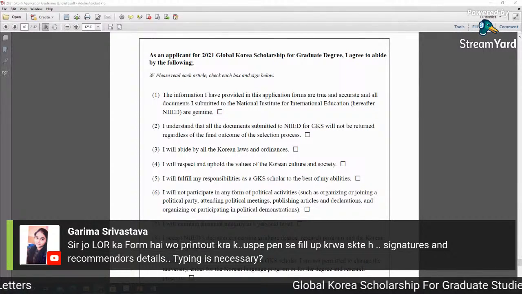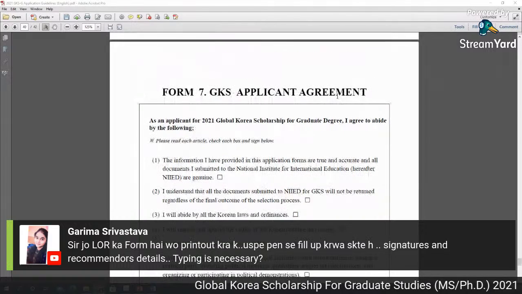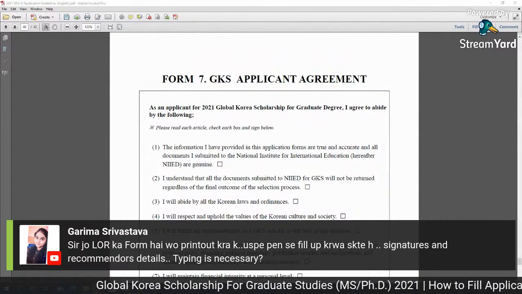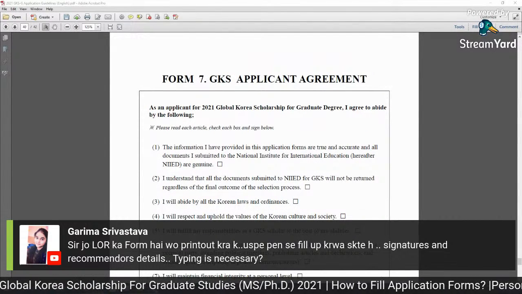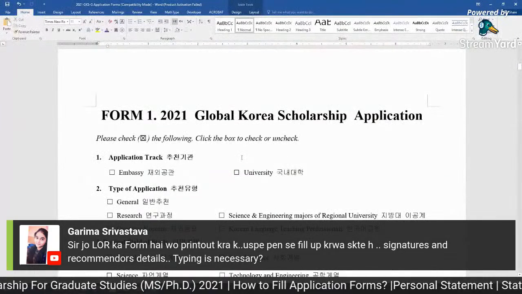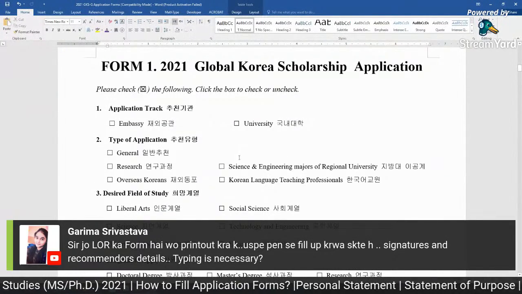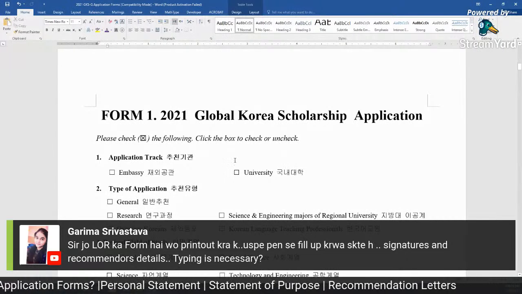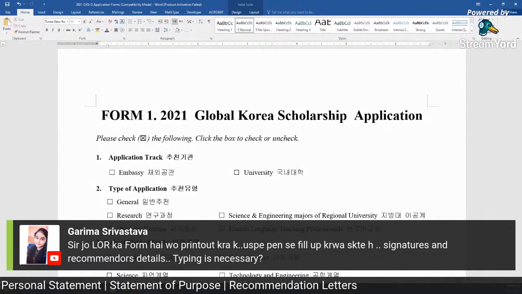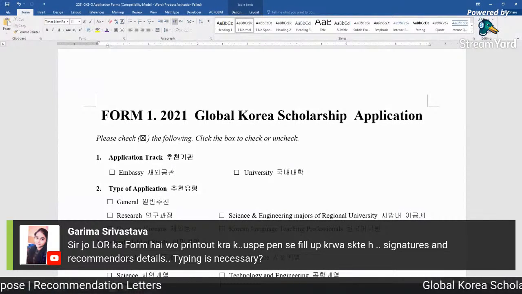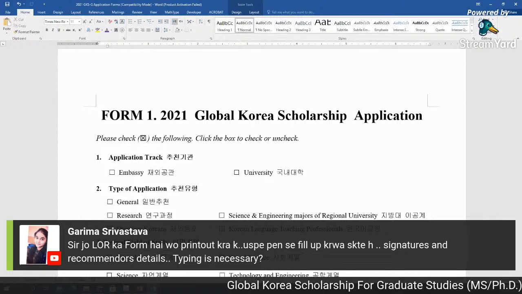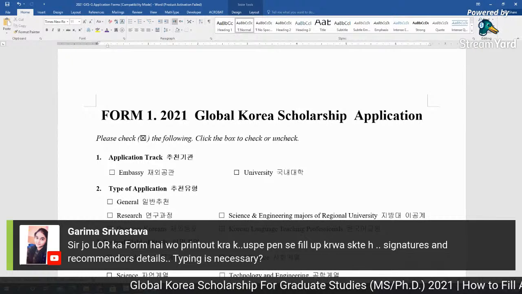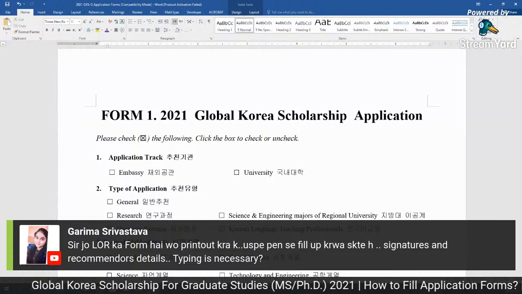If you want to take a printout and write by hand, I think it is always good that you fill this form in MS Word and then take a printout, because most of the time they prefer this type of thing in South Korea, because I'm living here for like 8 years now. So they always use soft forms or printed forms, not handwritten forms for the documentation.